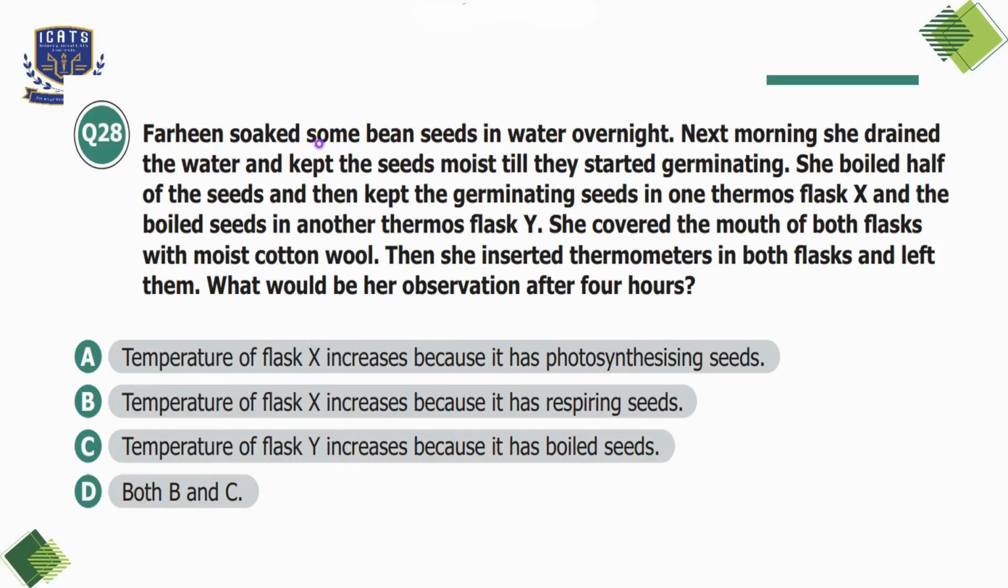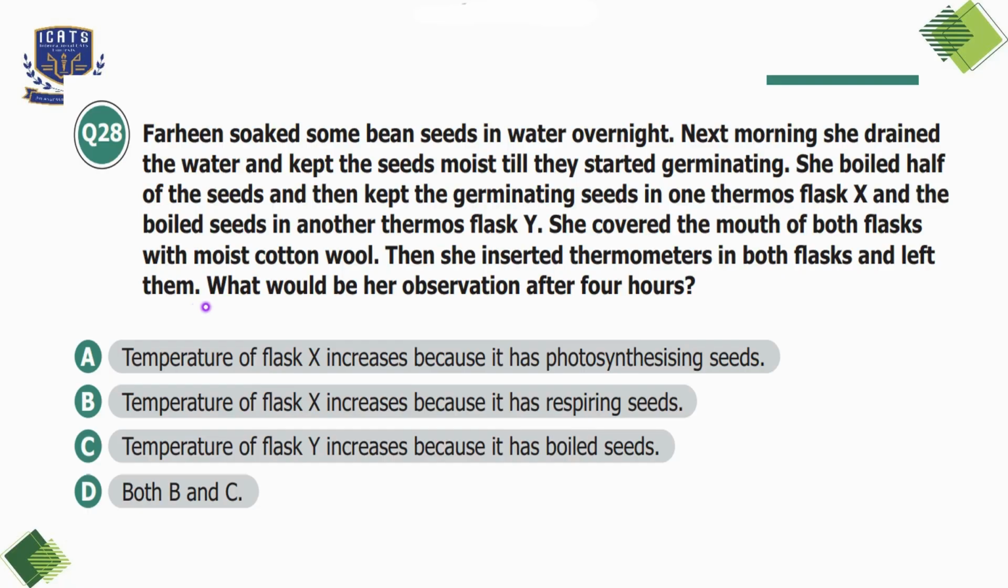Question number 28. Farheen soaked some bean seeds in water overnight. Next morning, she drained the water and kept the seeds moist till they started germinating. She boiled half of the seeds and then kept the germinating seeds in one thermos flask X and the boiled seeds in another thermos flask Y. She covered the mouth of both flasks with moist cotton wool. Then she inserted thermometers in both flasks and left them. What would be her observation after 4 hours?